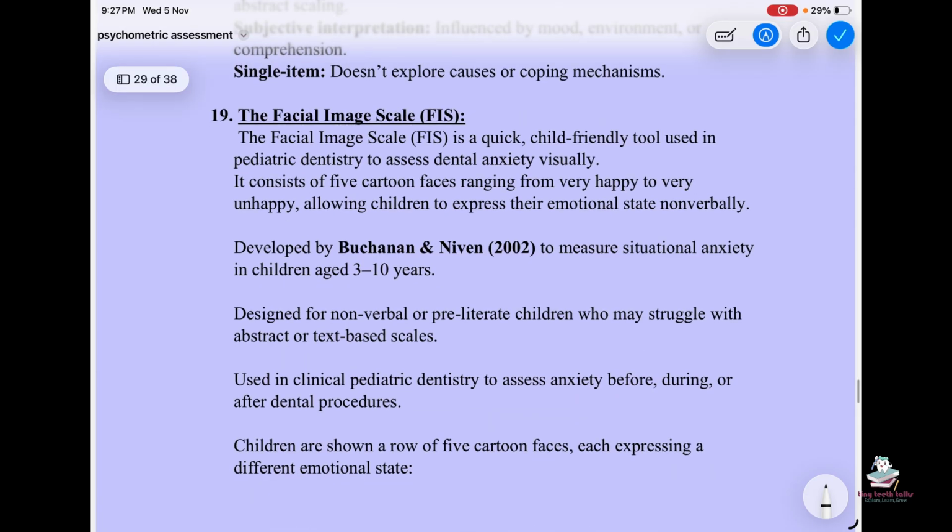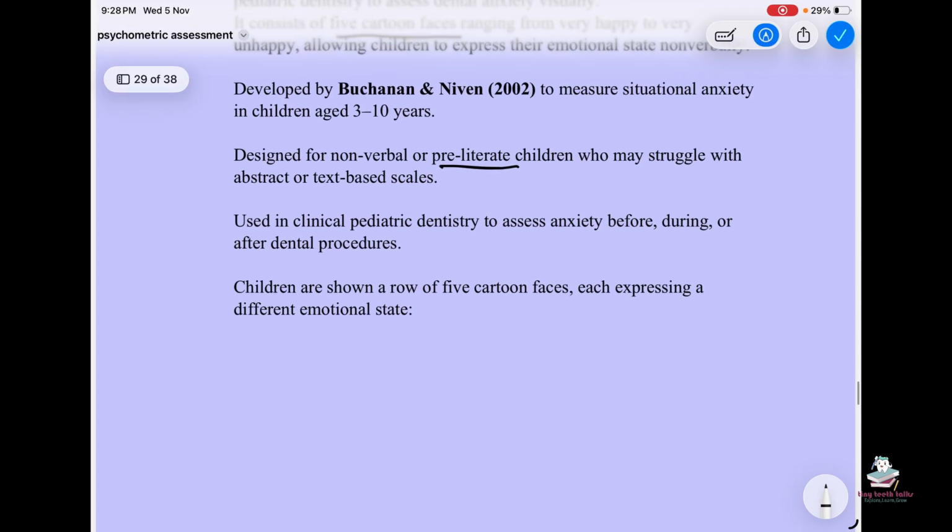Then the facial image scale is a quick, child-friendly tool used in pediatric dentistry to assess dental anxiety visually. It consists of 5 cartoon faces ranging from very happy to very unhappy, allowing children to express their emotional state non-verbally. Developed by Buchanan and Niven in 2002 to measure situational anxiety in children aged 3 to 10 years. Designed for non-verbal or pre-literate children who may struggle with abstract or text-based scales. Used in clinical pediatric dentistry to assess anxiety before, during, and after dental procedures.